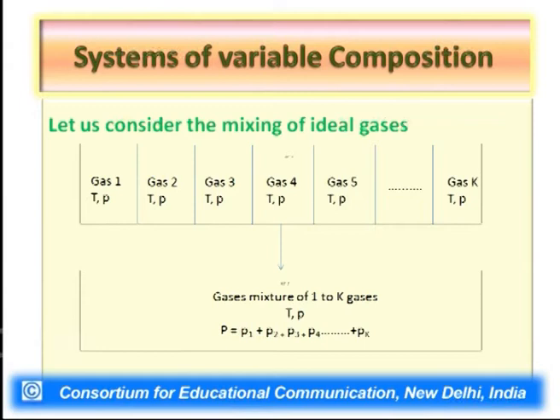Mixing process of a number of gases. Let us consider a number of gases, and all these gases are ideal in nature, each gas being maintained at temperature T and pressure P. You can see in the figure that we have divided the whole system into a number of compartments, and each gas is confined to its designated compartment. Suppose there are K gases, gas 1, gas 2, gas 3 and so on up to K. All these gases are ideal in nature, each being maintained at the same temperature and pressure.